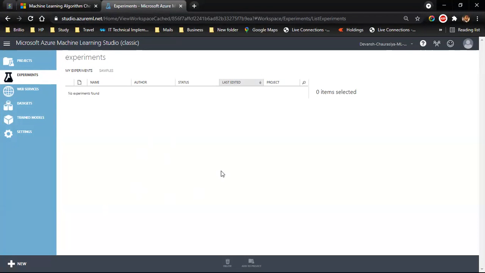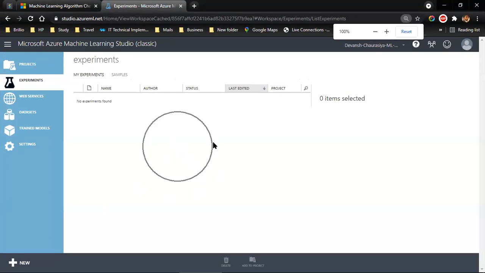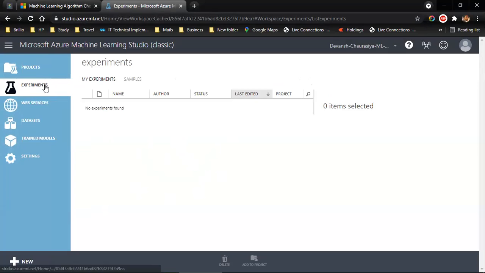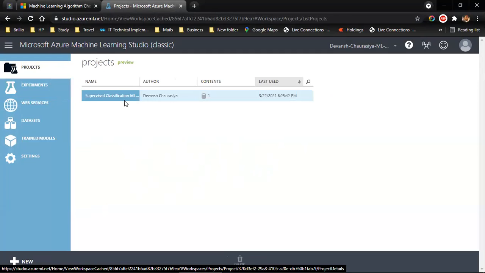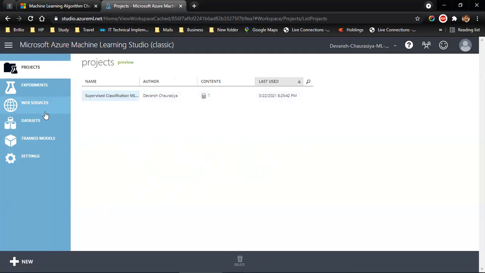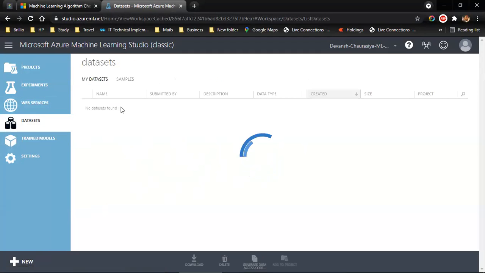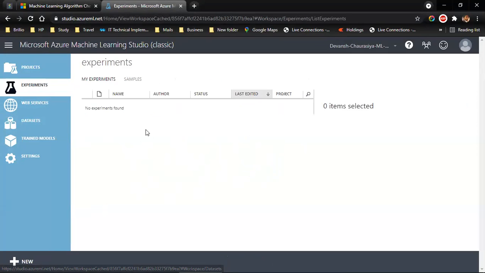Now, this is our canvas. I'll be using the word canvas or experiment. Now, we don't have any experiment over here. We have our project, which is this, and in that we have our data attached. In dataset, we see this is the data that is attached. Now let's create the first model.